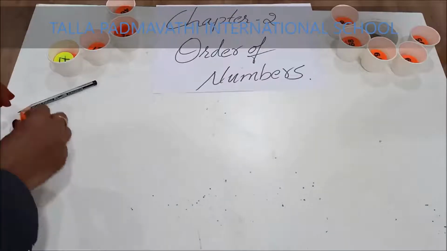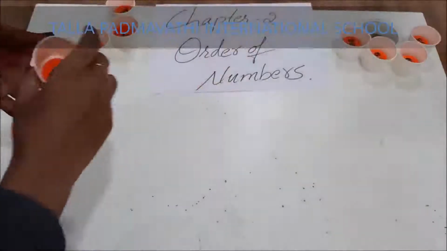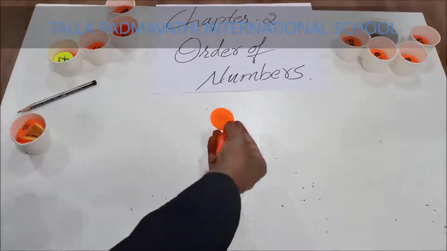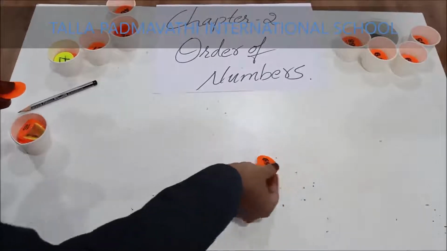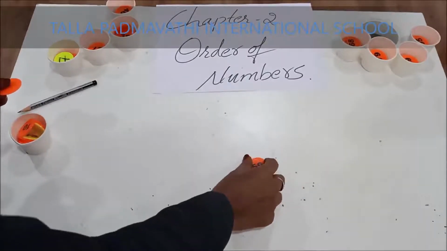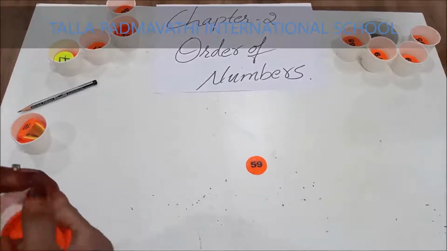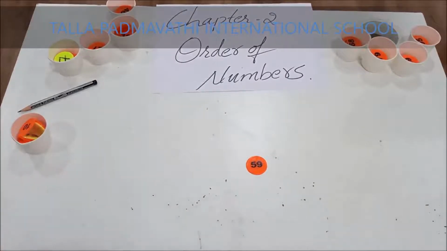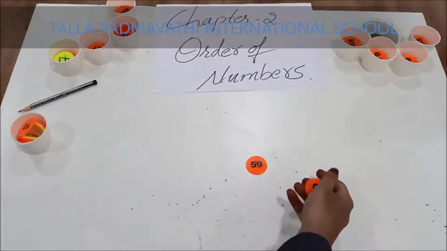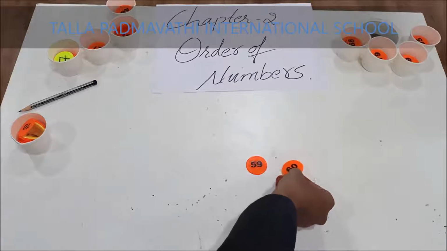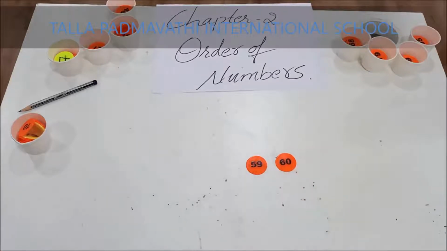Now we should take some other number. 50s. What is the number, children? 59. What is the number after 59? 55, 56, 57, 58, 59. 59 after is 60.